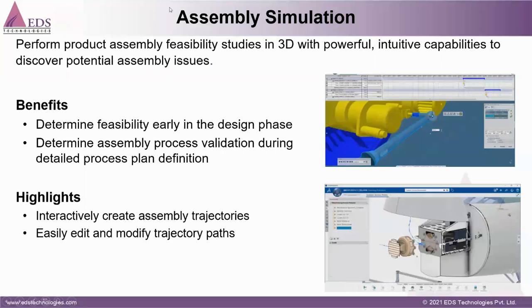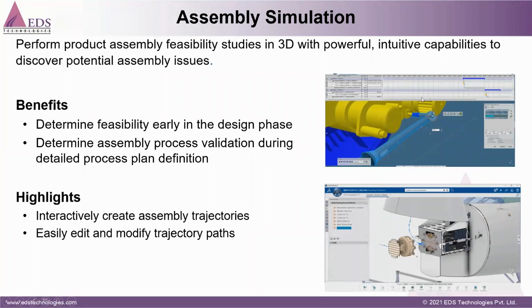Then next, assembly simulation. In assembly simulation, what we are doing is validating our assembly sequence in 3D. Suppose we have to produce an engine, how is my engine going to be assembled? Is there any clash, is there any interference between two parts, is any part missing, and is there any kind of problem which can stop the production during real-time production? All those things we can validate.